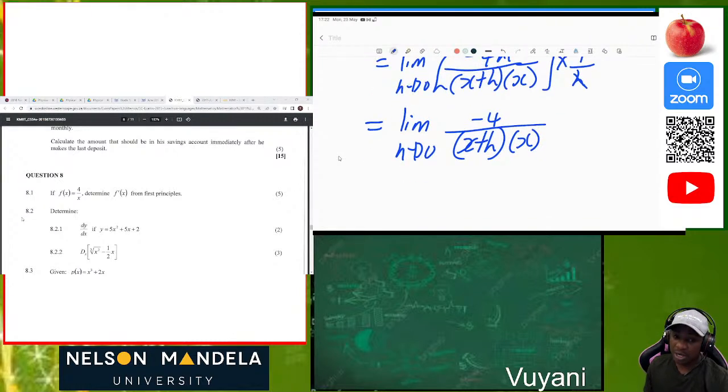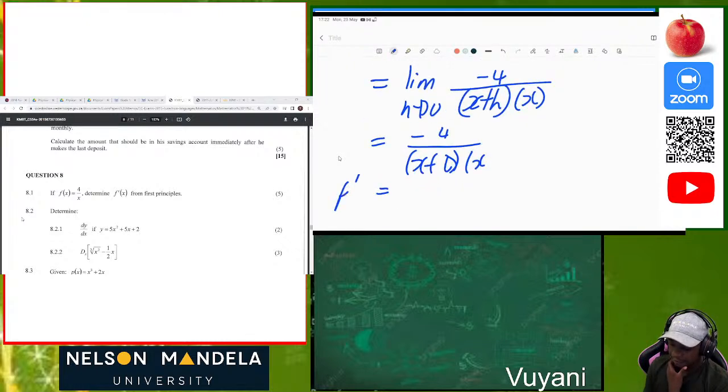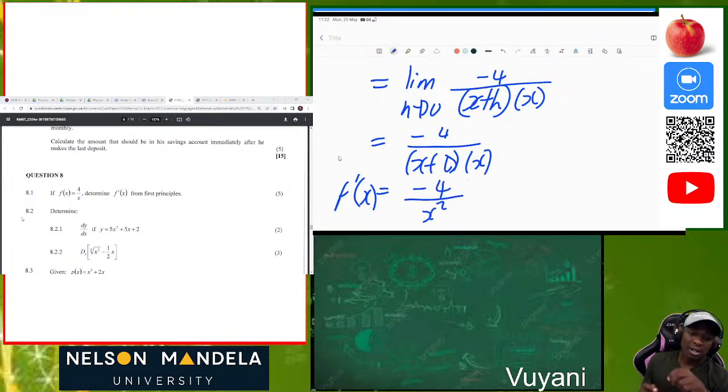Then we substitute h into the function. Then we have negative 4 over x plus 0 times x. Then our f prime of x, according to the first principles, will be negative 4 over x squared. All right. That's our answer.